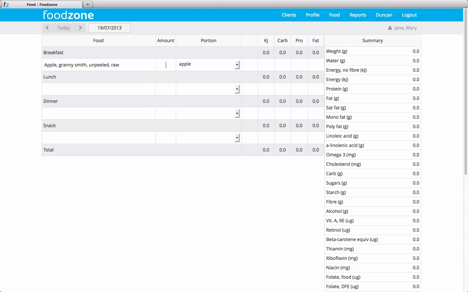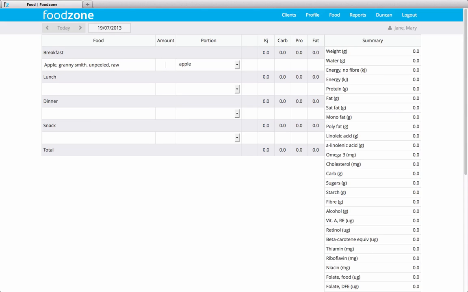And Foodzone's designed to be used really quickly on a computer, desktop, or on a laptop, and using a combination of the tab key and the mouse makes it very, very quick. You can also use this on a phone or a tablet. It works fantastic on an iPad, but also it works very quickly with the tab and mouse.